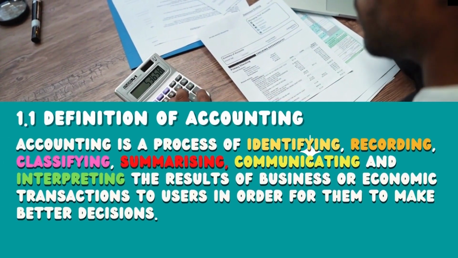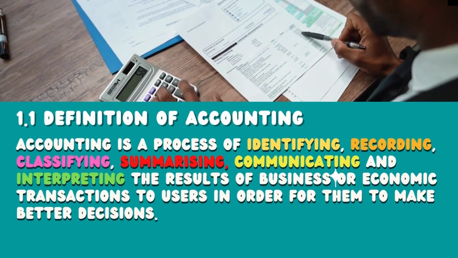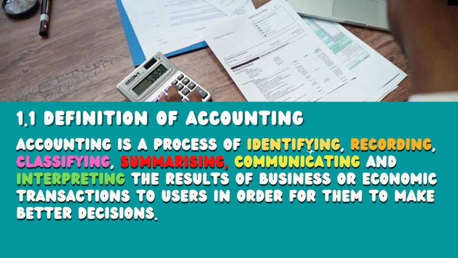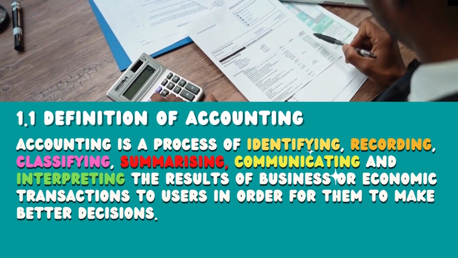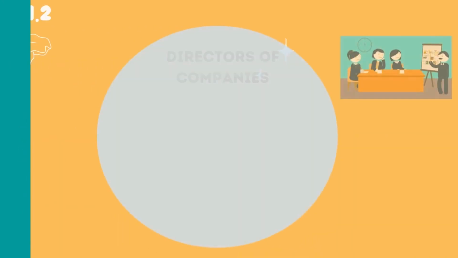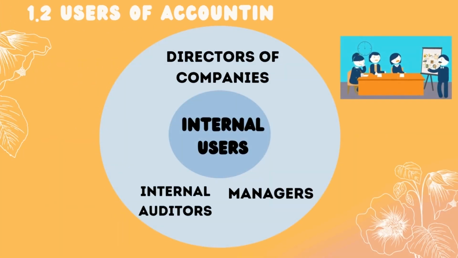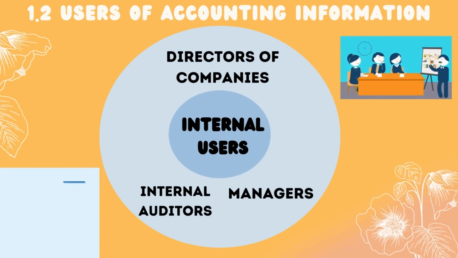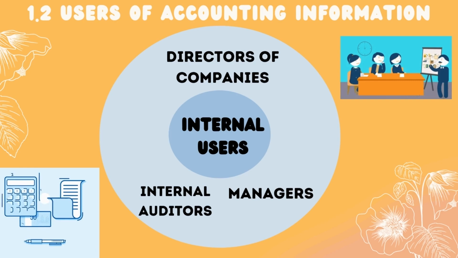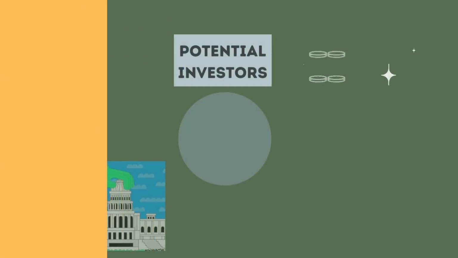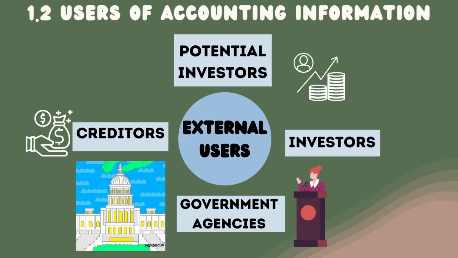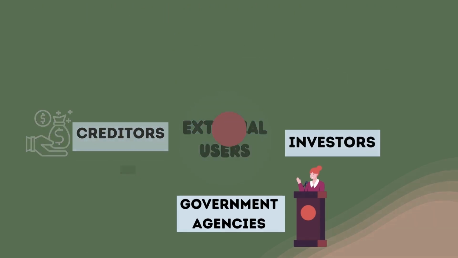The definition of accounting is a process of identifying, recording, classifying, summarizing, communicating, and interpreting the results of business or economic transactions to users in order for them to make better decisions. There are two types of users in accounting. Firstly is internal users, which are directors of companies, managers, and internal auditors. Next is external users, which are potential investors, government agencies, and creditors.